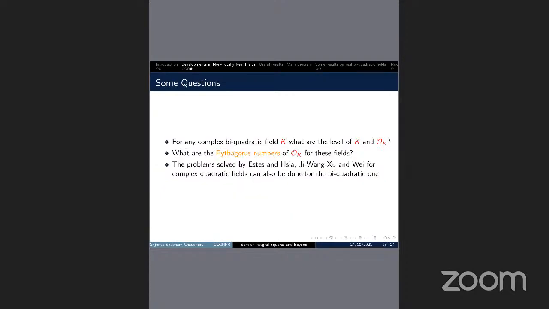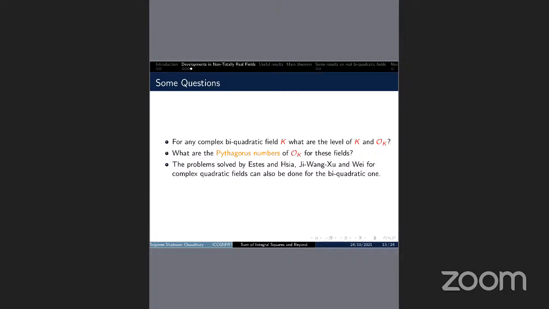As far as I know, there is no result on sums of squares in complex biquadratic fields except this one, and we can form some questions.